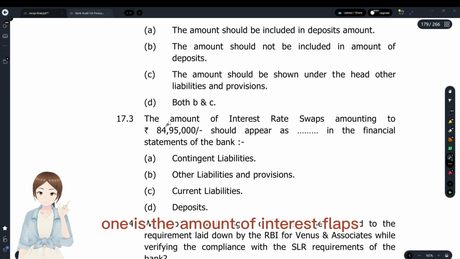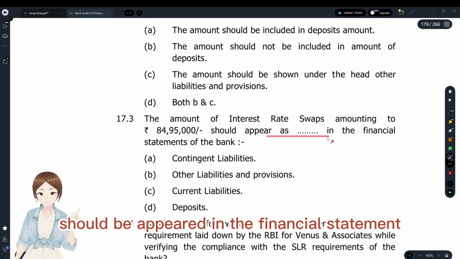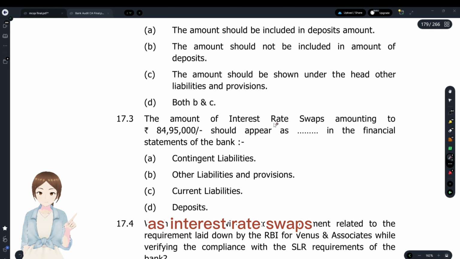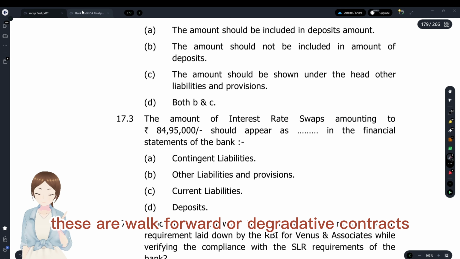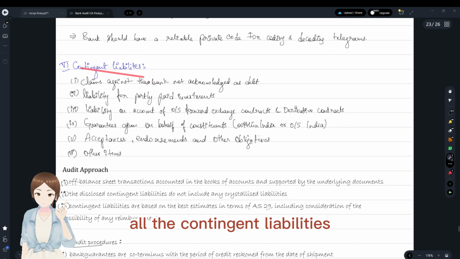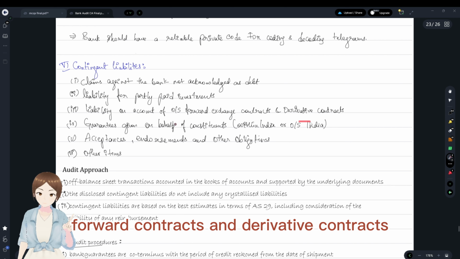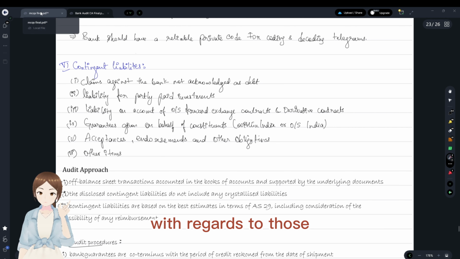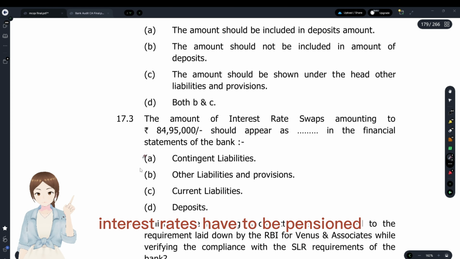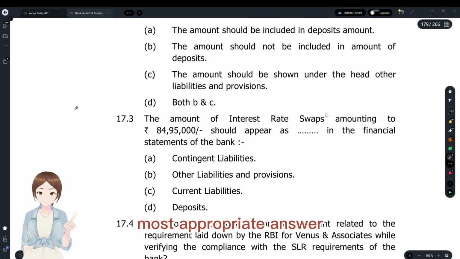And the 13th one: the amount of interest swaps should appear in the financial statement as interest rate swaps. These were forward or derivative contracts, right? You see, under contingent liabilities, the liabilities on account of outstanding forward contracts and derivative contracts with regard to the interest rate swap have to be mentioned under contingent liabilities. Option A is most appropriate answer.